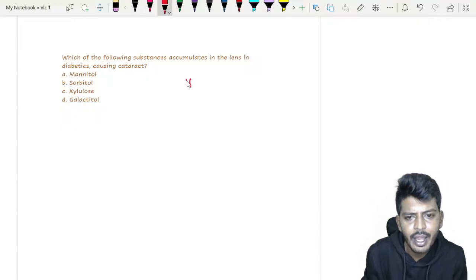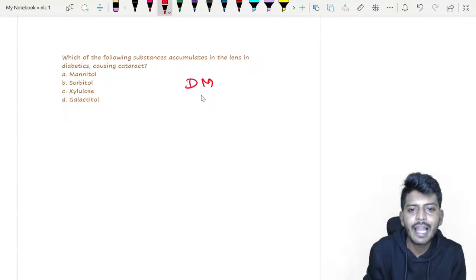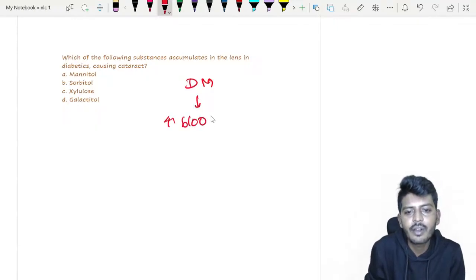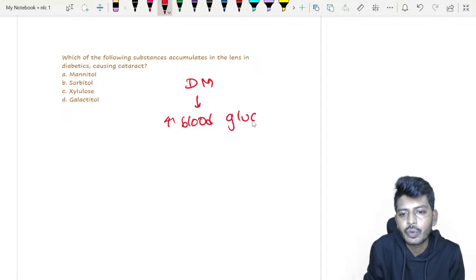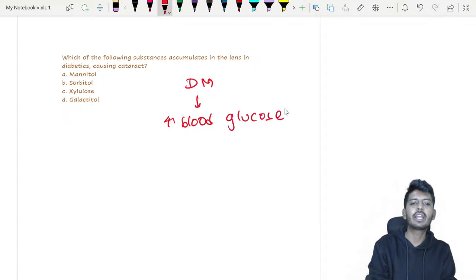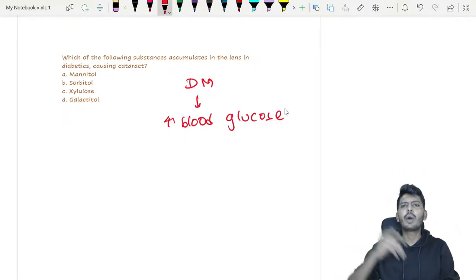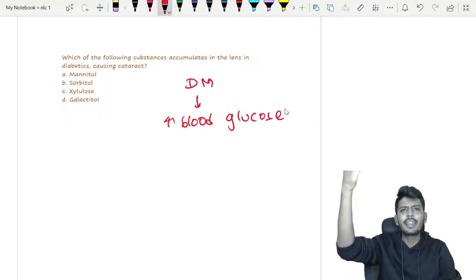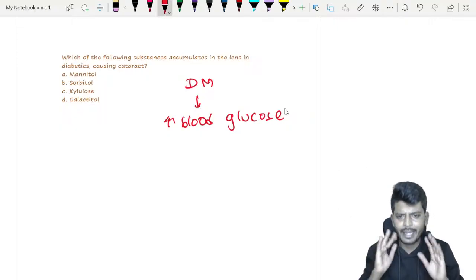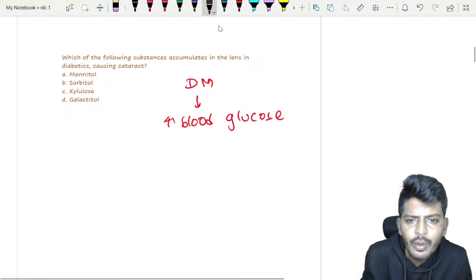A diabetes mellitus patient will have what? They will have an increase of blood glucose. Now many students are getting confused. Why are they getting confused? Normally glucose will enter into one pathway, that is the glycolysis pathway. But listen to me very carefully. Let me give you a comparison.